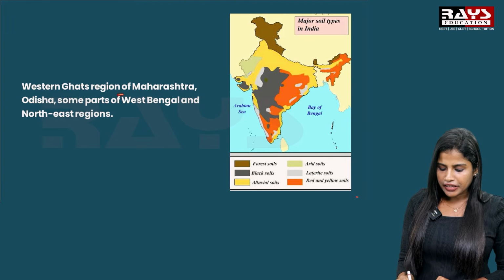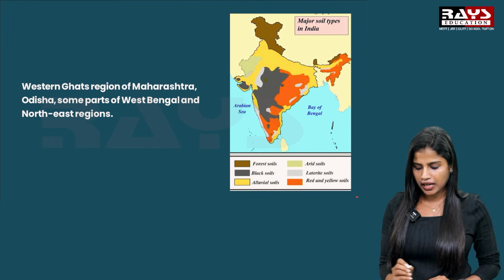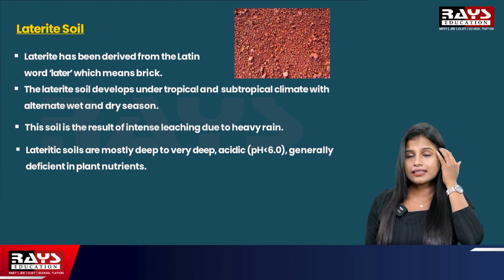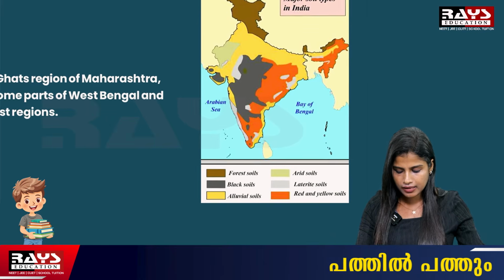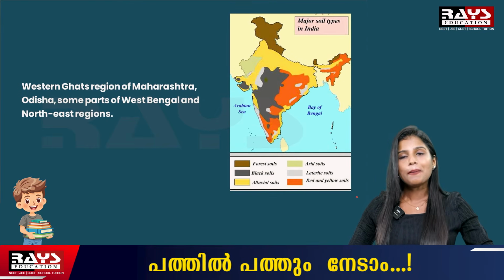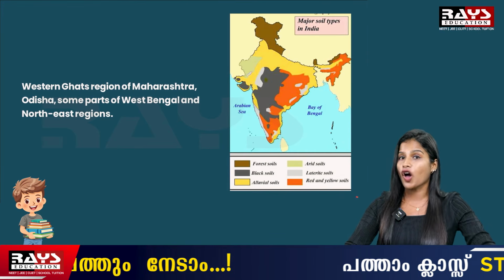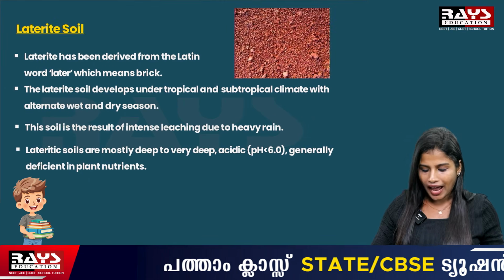The western Ghat region of Maharashtra, Odisha, some parts of West Bengal and the Northeast region occasionally show this laterite soil. You will be able to see it on this map. This laterite soil is seen in the regions of Maharashtra, Odisha, some parts of West Bengal and the Northeast regions. So this is all about laterite soil.